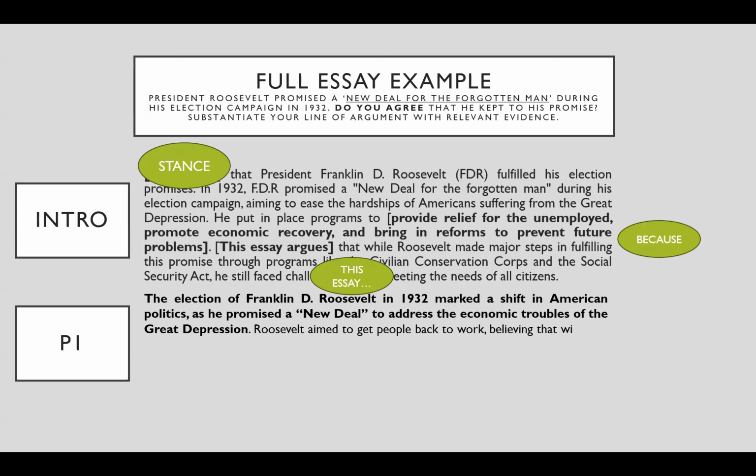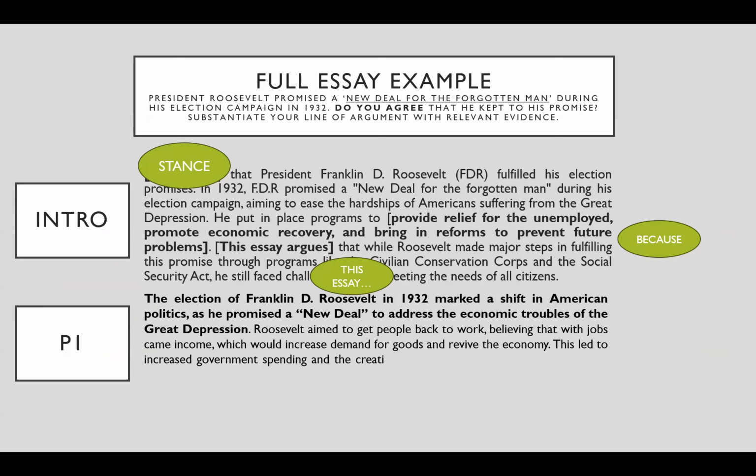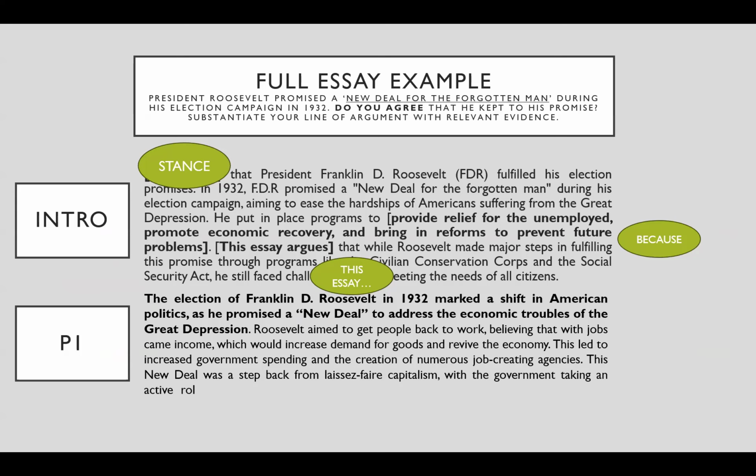You'll see my first sentence speaks about how he was elected in 1932. He promises the New Deal. And now we're going to say, what are his aims there? He's got this New Deal, and this is what he's aiming to do with it. He aims to get people back to work: jobs bring income, increased demand for goods, revive the economy, more government spending, numerous jobs created through agencies.